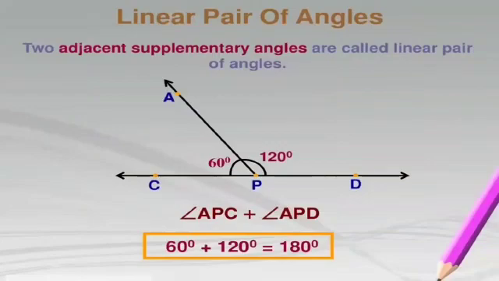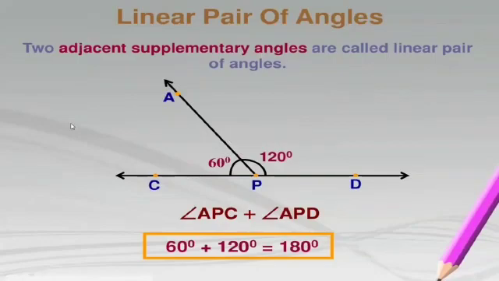Next is linear pair of angles. The two adjacent supplementary angles are called a linear pair. Look, they are adjacent also because they have common vertex P and common arm AP. So angle CPA and angle APD are adjacent angles with common arm AP. Now look at their sum also.